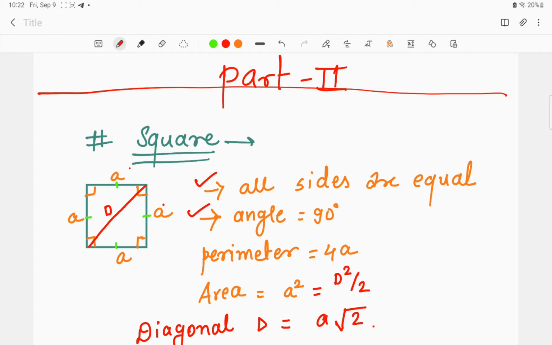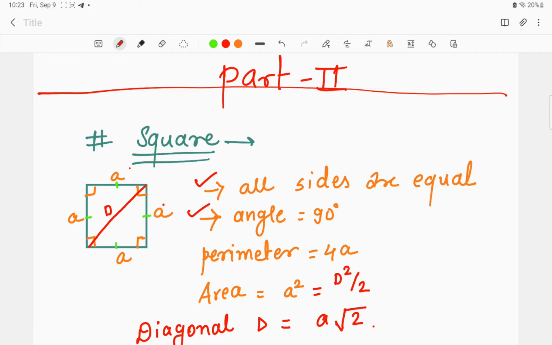Now the perimeter, when we discussed the perimeter, these were the boundaries that we were discussing, right? The perimeter was 4A for the square. Area was equivalent to A square. Okay, now A square can also be written as d square divided by 2.